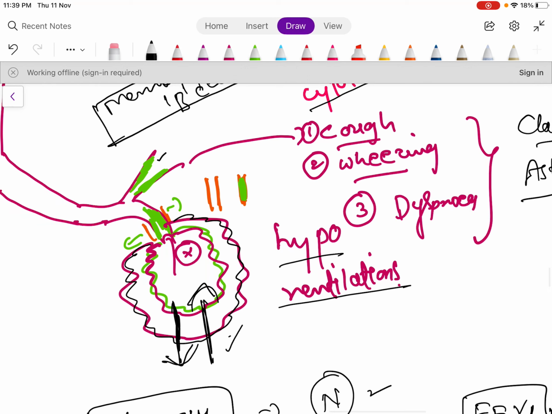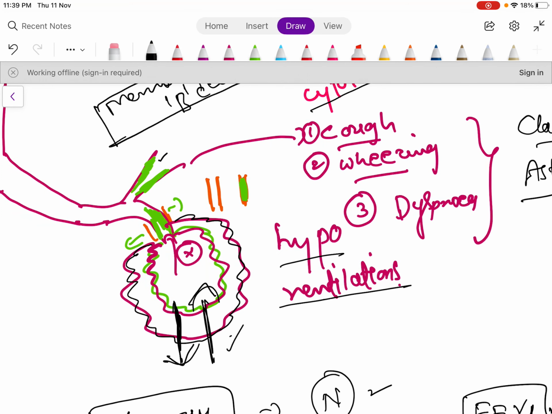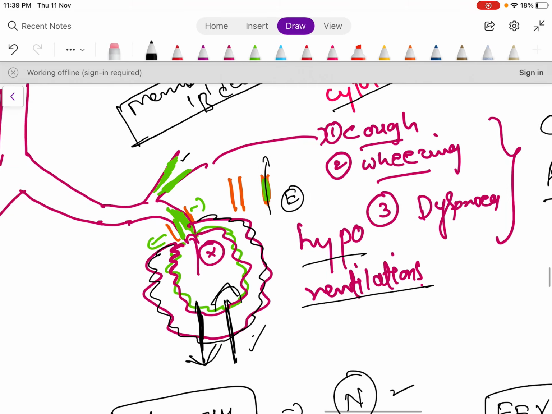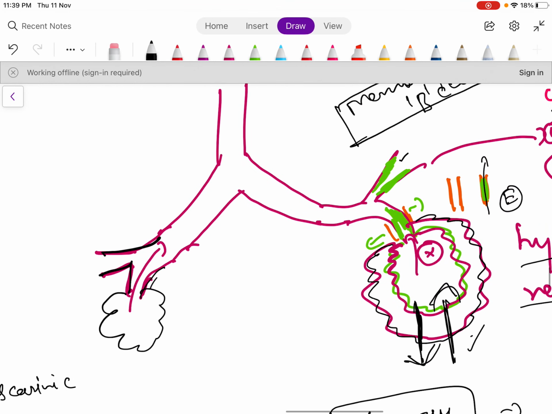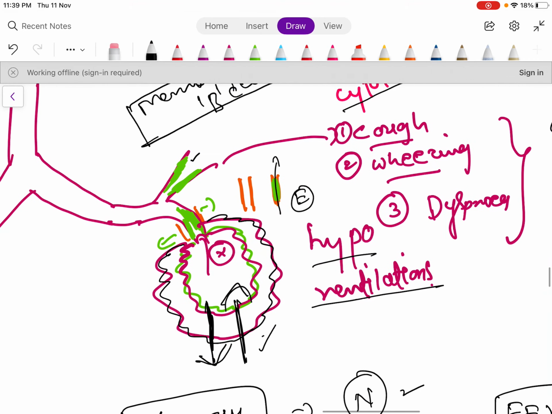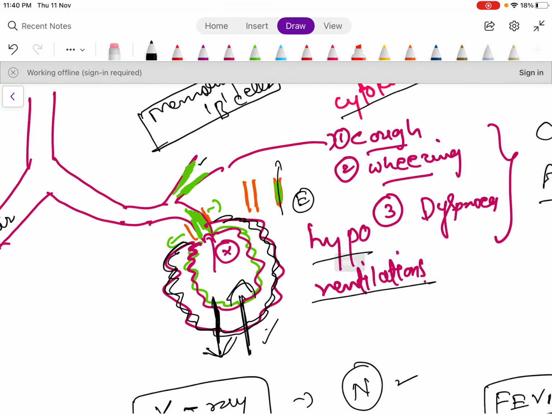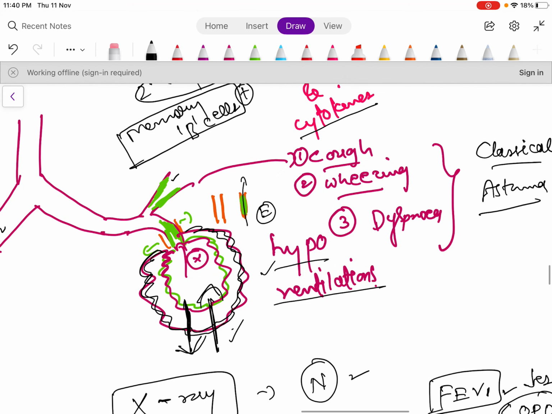Because of this mucus plugging, during expiration the air won't be able to pass out easily, because there will be very little space. While here, during expiratory recoil, there will be space for the air to pass out. In this way there will be air trapping, so the alveoli become enlarged. So there will be hypoventilation.